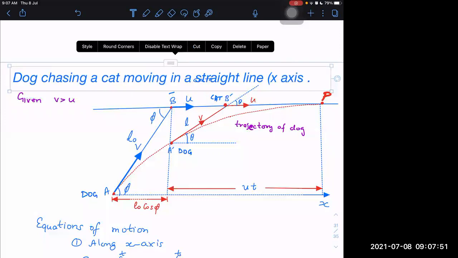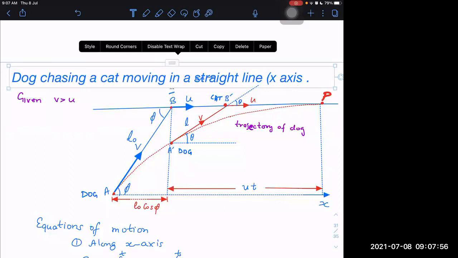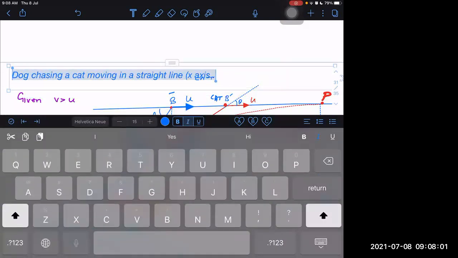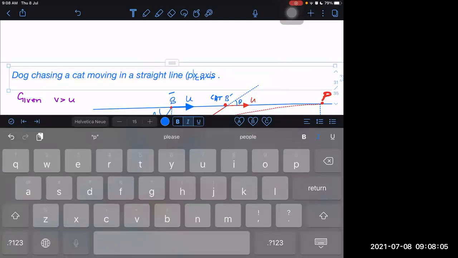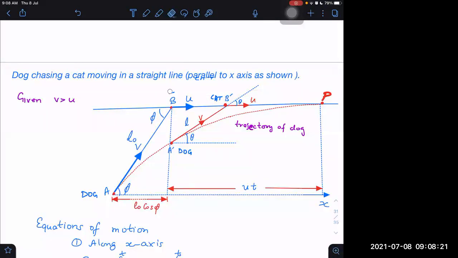I should write it as parallel to x-axis as shown. Let me change it.